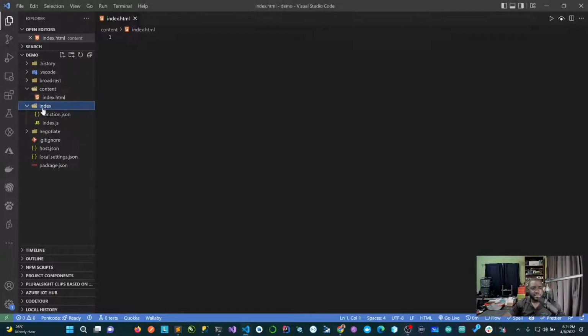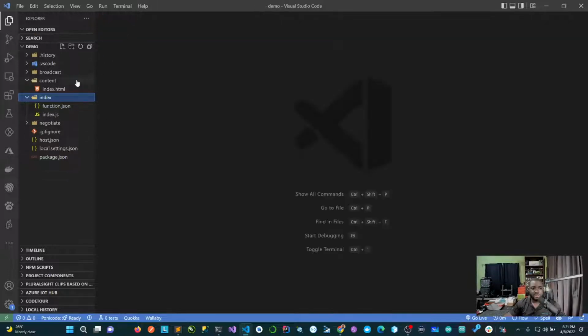It says that in the index function, get a new file called index.html. Yes. So actually, let's see in the client content. Okay, let's do it here. Let's do this.